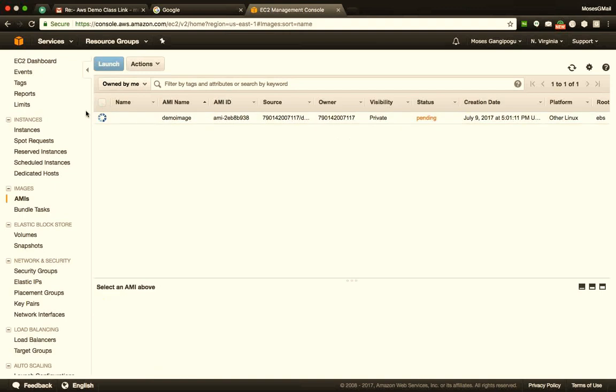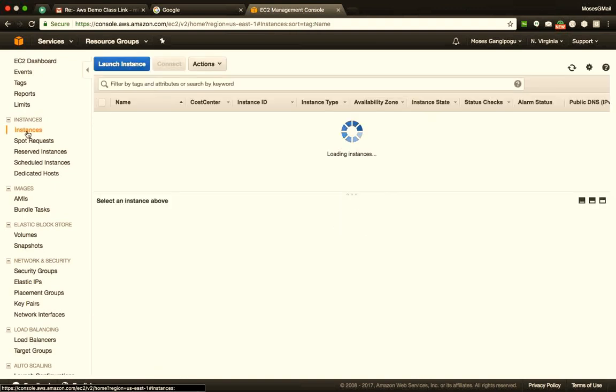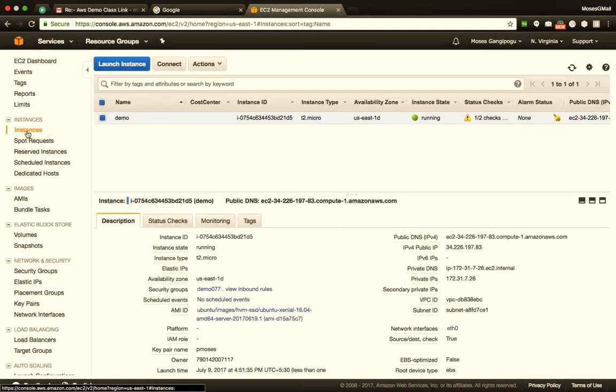Okay. So now let's say I want to create one more server. But this time I don't want to take an image or something like that. I want to pass a script to it. I want to pass a shell script to it that will do all of this setup and everything for me. So how do I do that?